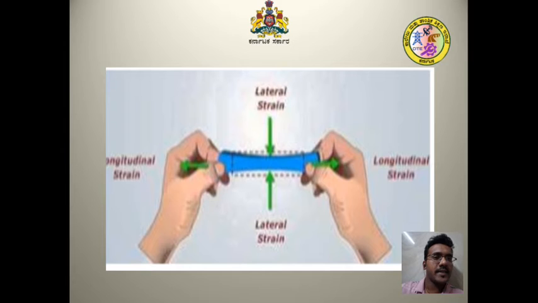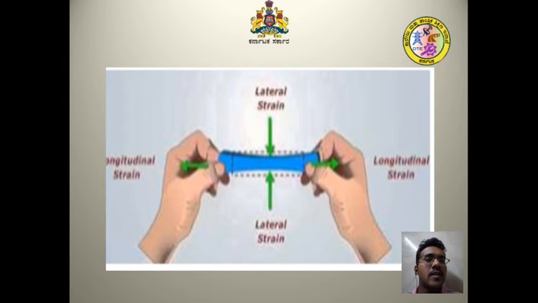See, there is a material, if you pull towards the right side as well as the left side, it creates the longitudinal strain, which is nothing but the linear strain, that is the change in length by the original length. It increases its length but decreases its area. It has been clearly observed in the figure.